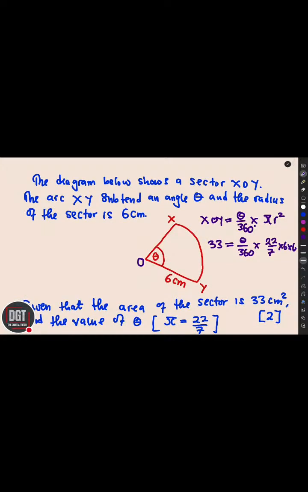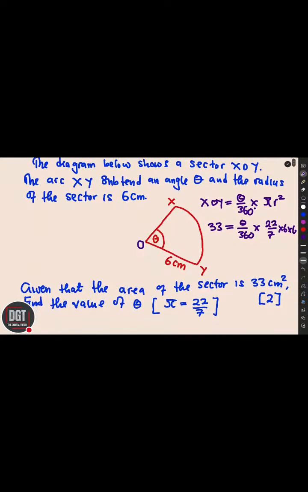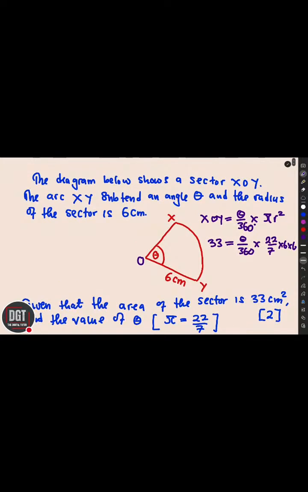So in looking at the first question, this is paper 1 mensuration, and please, if you have a problem on this topic, drop a comment. The diagram below shows a sector XOY.